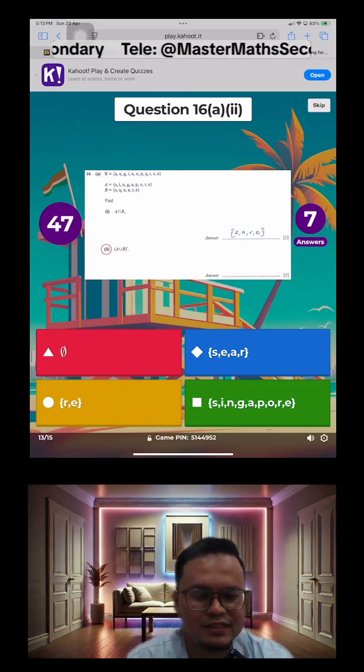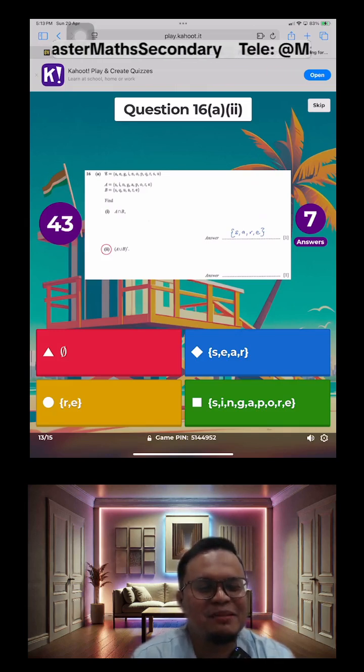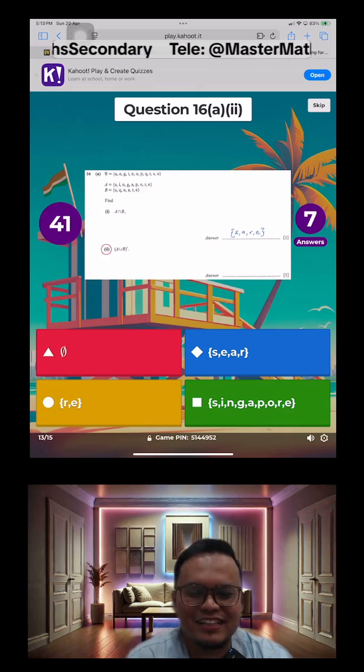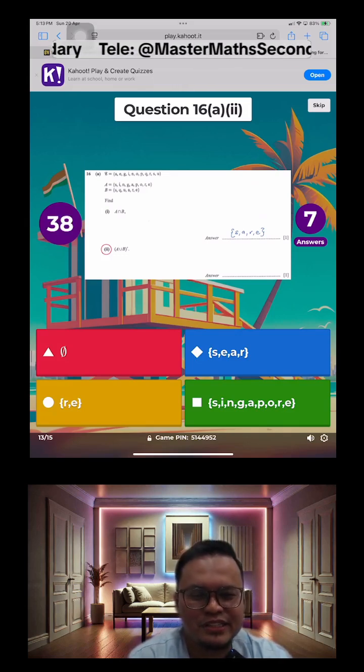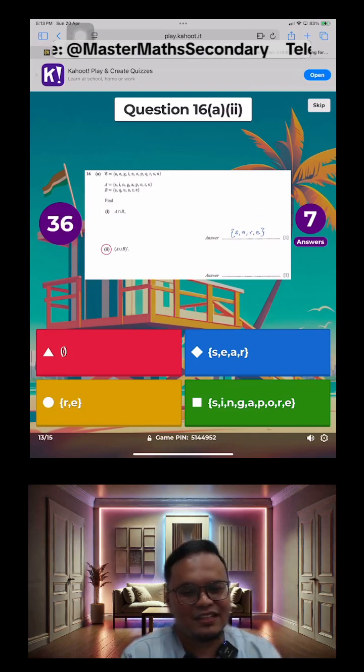Tips for stats. What kind of tips are you looking for? Is there any particular concept you want to ask? Fraction? Tips.